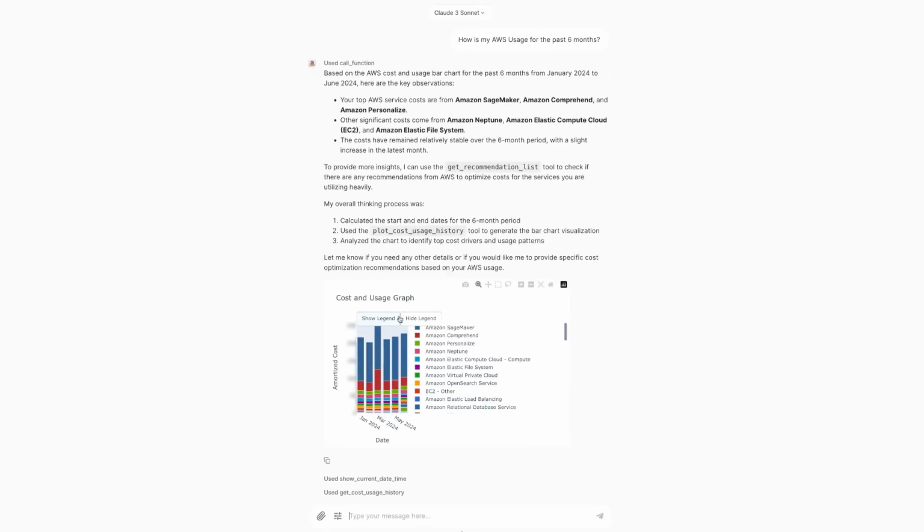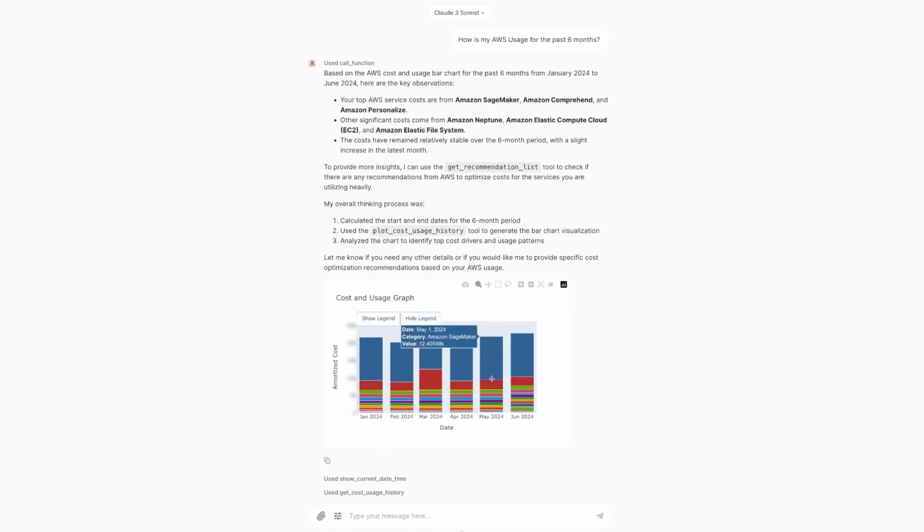As a large language model has no sense of present time, it needs to use another function to get that information. Here, as you can see, our chatbot is able to call the correct functions in the right sequence, invoking the AWS Cost Explorer API to fetch the cost history, present it in an interactive graphic plot, generate its analysis based on all of the information, and briefly explain its thinking process for this task. Yes, as an AI/ML specialist, my AWS Cloud cost has been focused around AI/ML services.